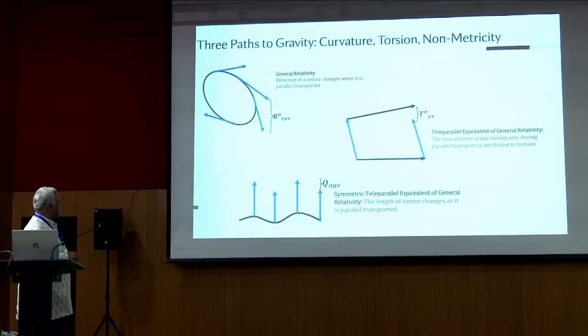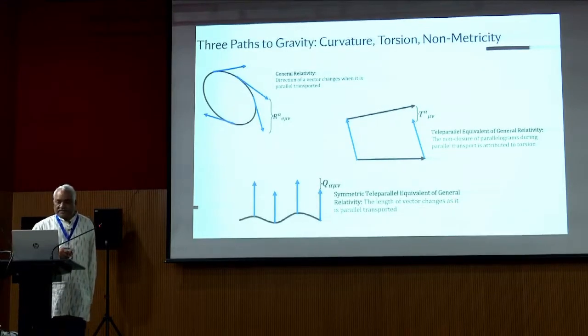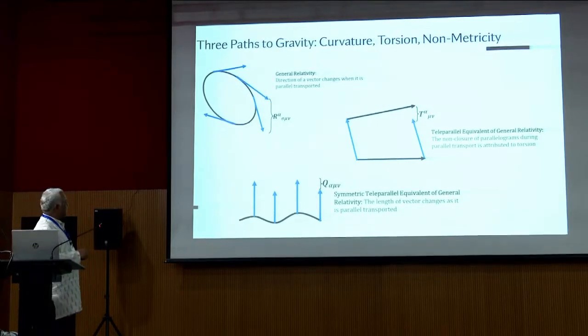And in symmetric teleparallel gravity, the non-metricity, the length of the vector changes as it is parallel transported. So this is the basis of these three gravities based upon R, T, and Q.